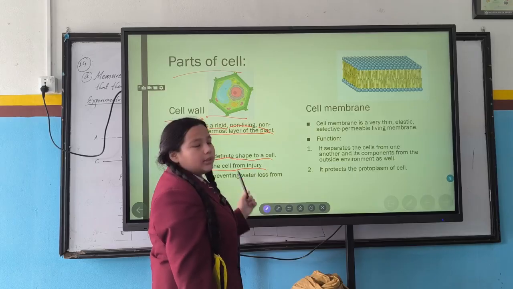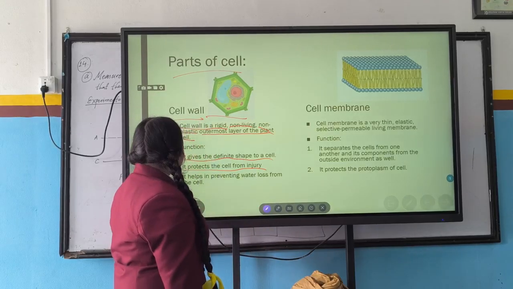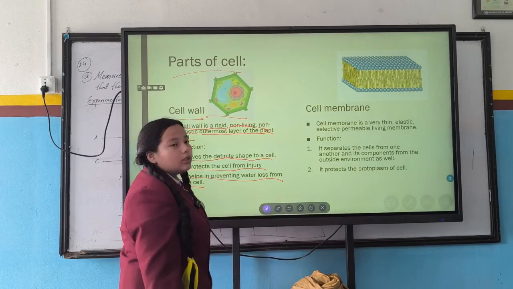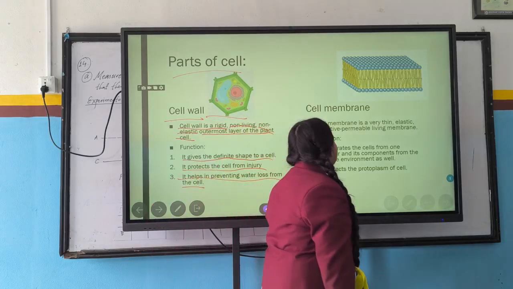It protects the cell from injuries. It also helps in preventing water loss from the cell.